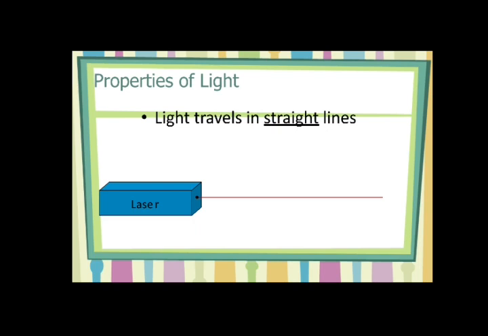Next, we are going to see the properties of light. Light always travels in straight lines. Every day we are having the sunlight. From the sun, the light rays are reaching the ground in the form of rays, like waves. What is a wave?